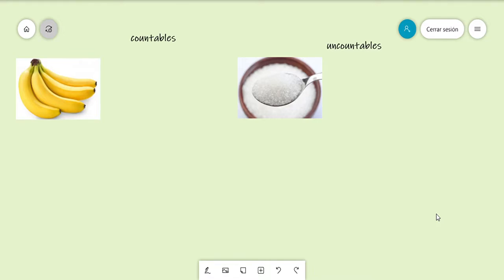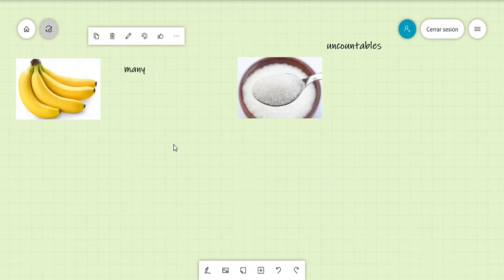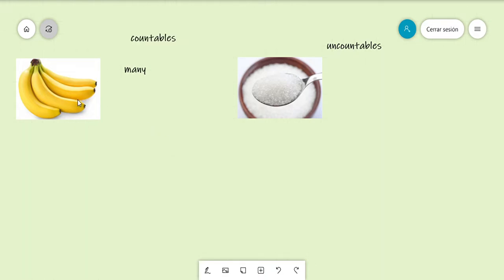Now we are going to check how you can give a quantity when you don't want to give an exact number of the things or the amount that you have. In the case of countables, when you want to express that you have many of the things, the correct word to use is many. When you use many, you express that you have more than one of the thing, but you don't want a specific amount.